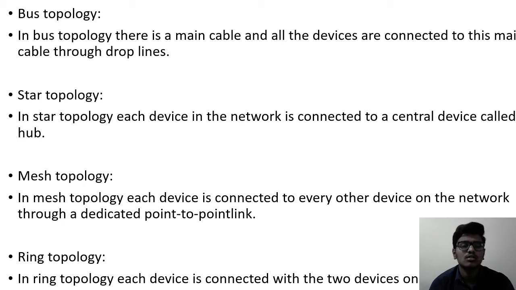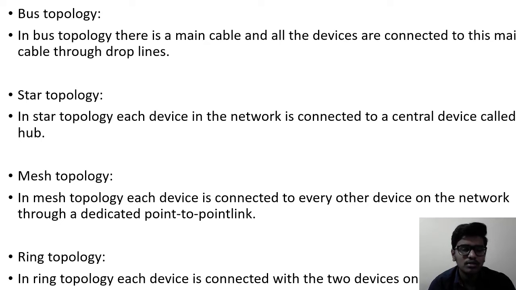In star topology, each device in the network is connected to a central device called a hub. In mesh topology, each device is connected to every other device on the network through a dedicated point to point link.